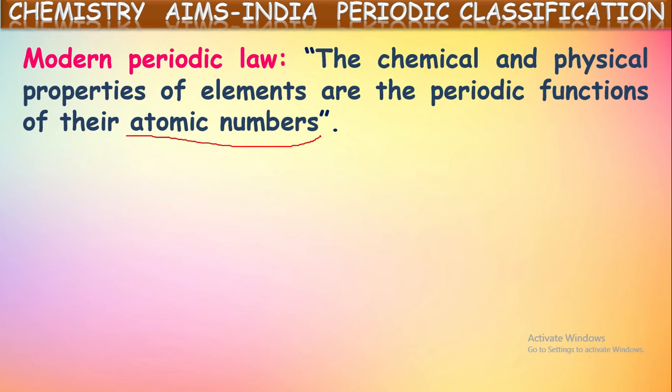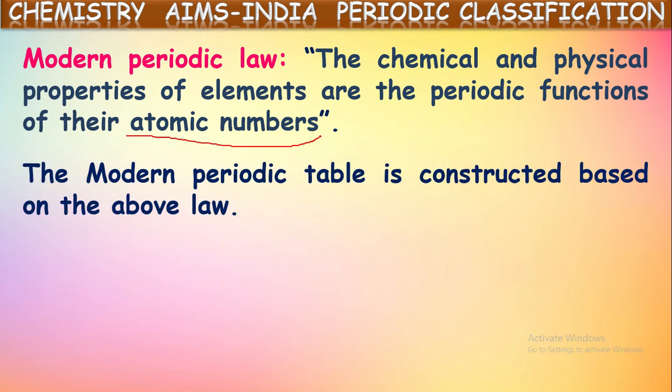Of course, in this periodic table design, they have considered atomic number as well as electronic configurations of the elements. The elements which have similar valence configuration are arranged in one column. They are called groups. Okay. Now, the modern periodic table is constructed based on this law. Yes, based upon the modern periodic law, the long form periodic table is constructed.